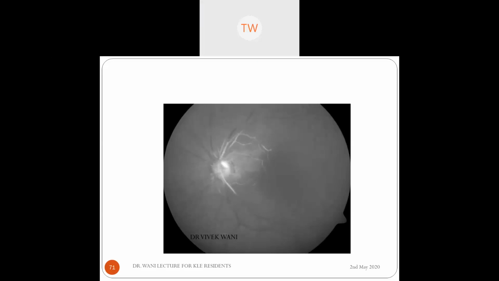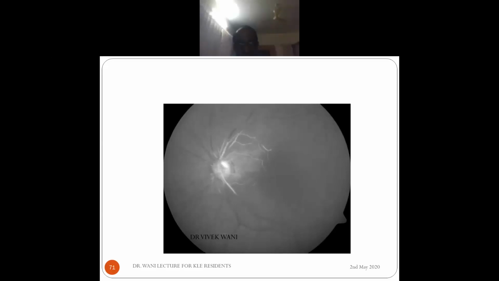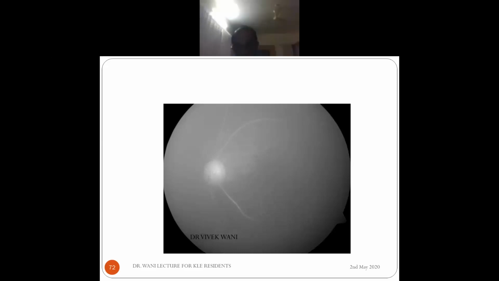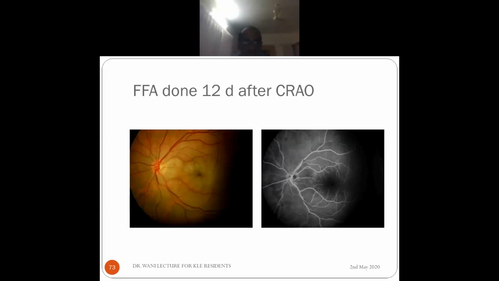Okay. So slowly it has filled up. It's so slow. So what I mean to say, the dye enters the circulation so slowly because there is no circulation at all in the central retinal artery. This is a fluorescent angiogram of this CRAO. You can still see some opacification and a cherry red spot, not very much. But you can see that fluorescent angiogram is almost normal in this case because it was done about 12 days after the CRAO.